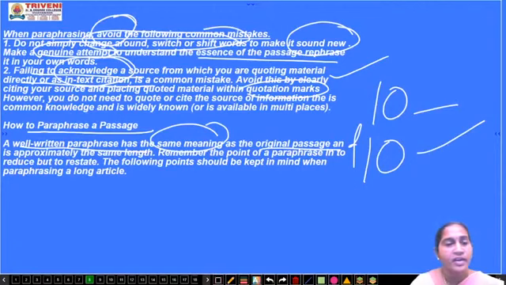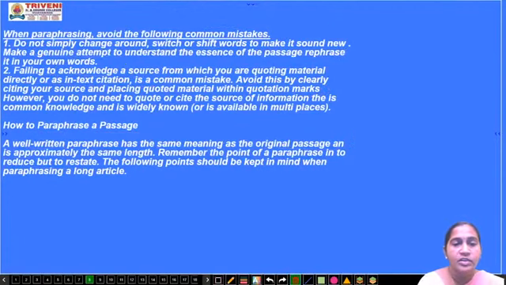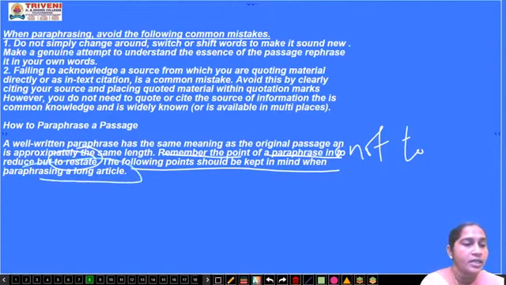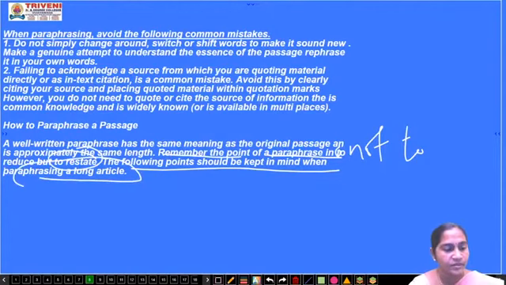Remember the point of a paraphrase: it is not to reduce but to restate. What is the meaning? The purpose of a paraphrase is not to reduce but to restate. Restate means to retell the same thing in your own words. The following points should be kept in mind when paraphrasing a long article. When it is a lengthy one, how do you paraphrase it?